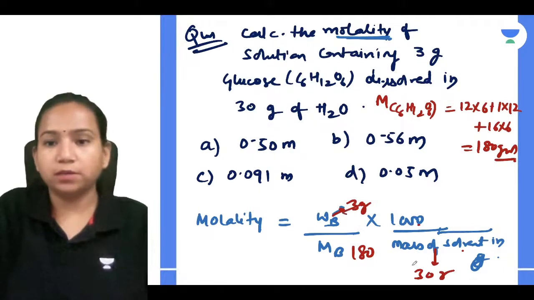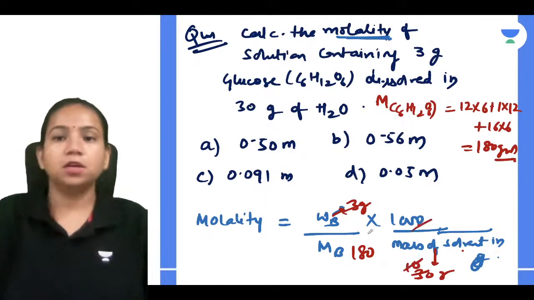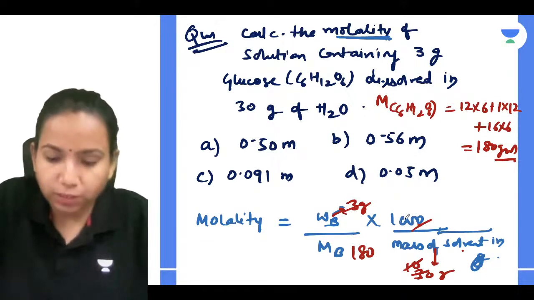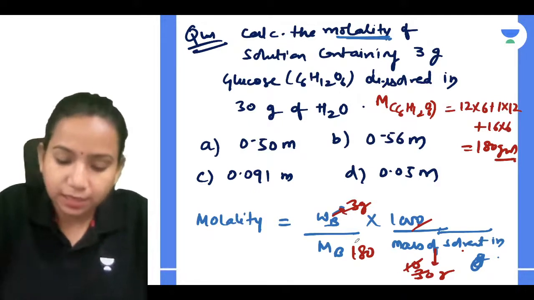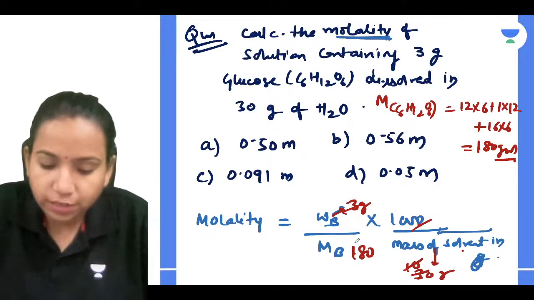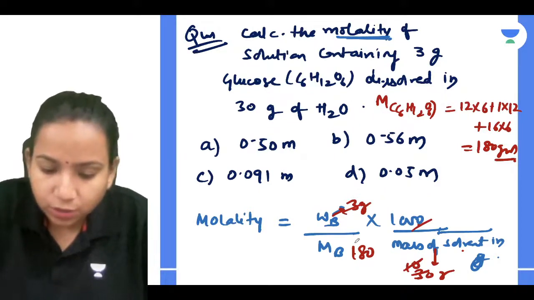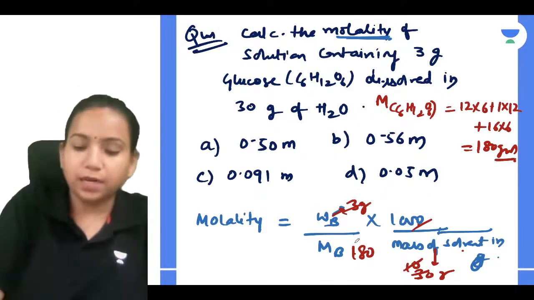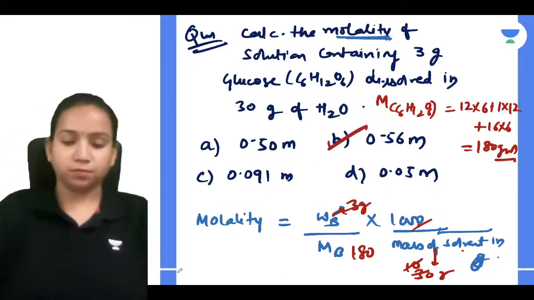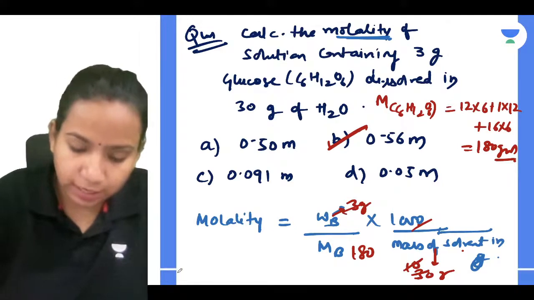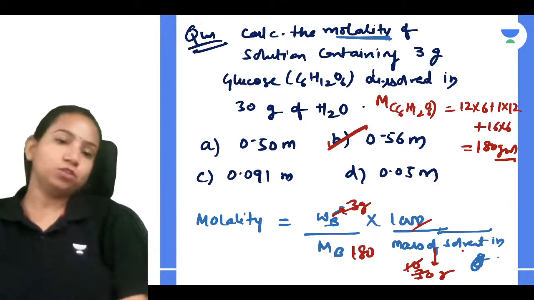So you can relate and you'll be solving it. This will get done. So 3 divided by 180, then you have 1000 divided by 30, so you will get around 0.56 molality. I hope everyone got this thing clear. Anubhav, Ridhima, everyone. Very good. So you just have to solve here.